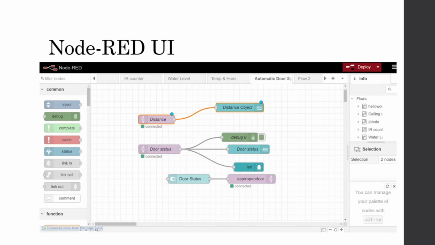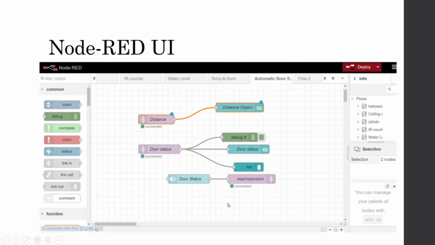The setup for our UI is done in Node-RED. Node-RED is a browser-based flow editor that uses wires to connect all the nodes, and every node has its related function. The first two nodes get the data from the Arduino through the public cloud. On the right side, the data is deployed into the Node-RED UI.